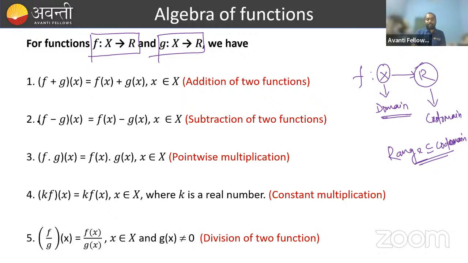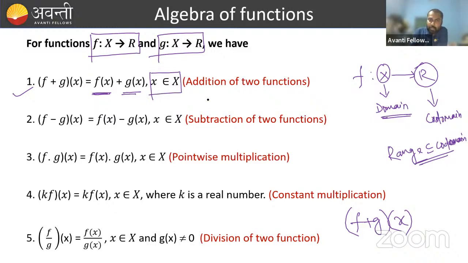So first algebra is f plus g of x. That means f plus g is a function of x, which is equal to the sum of the individual functions, that is f of x plus g of x, where x belongs to the domain.